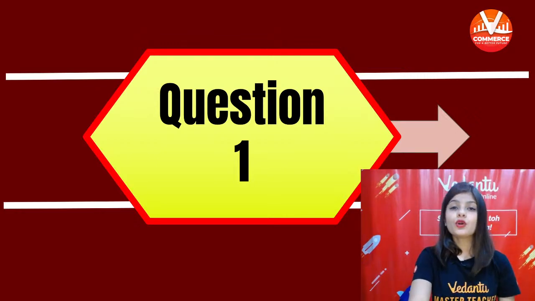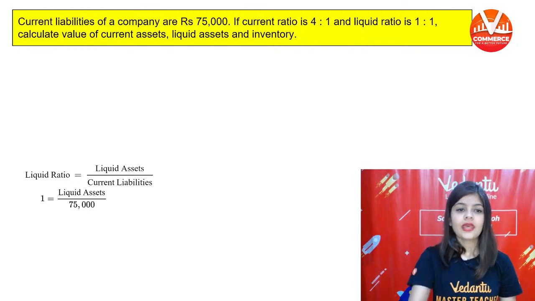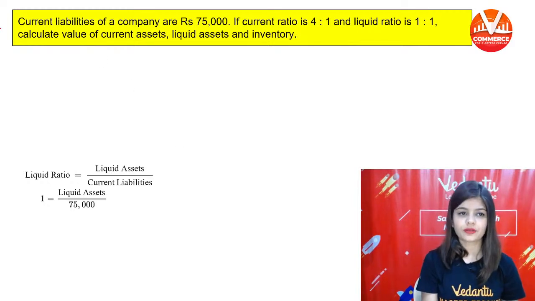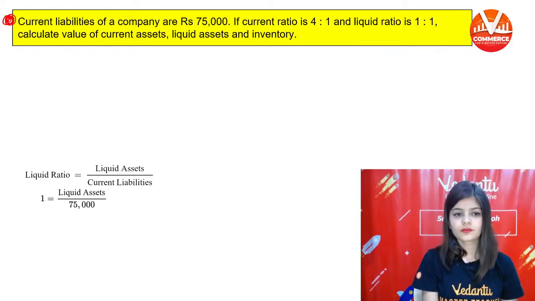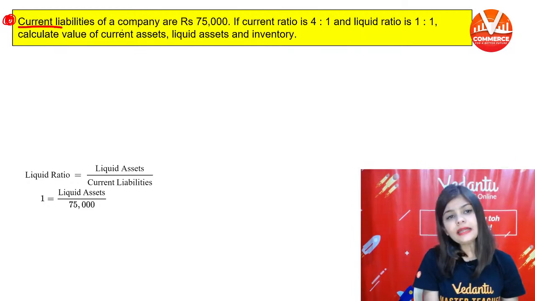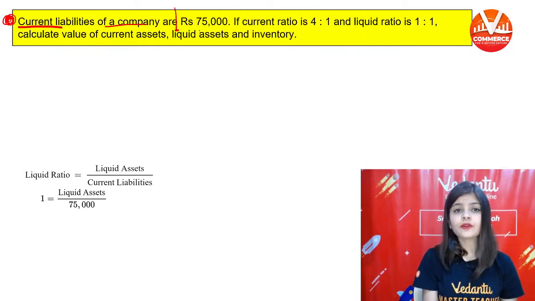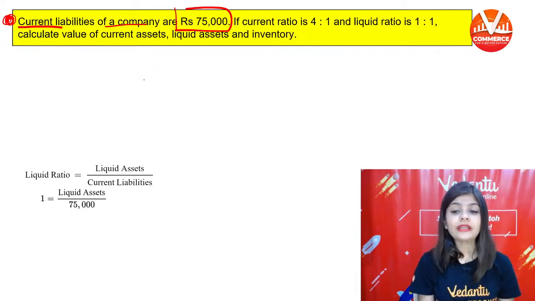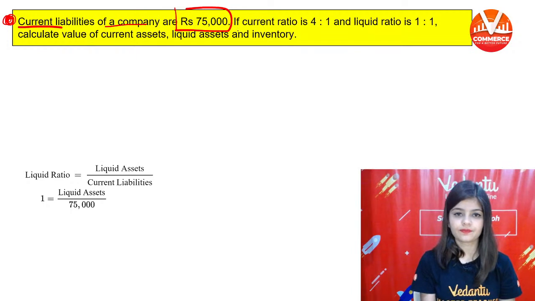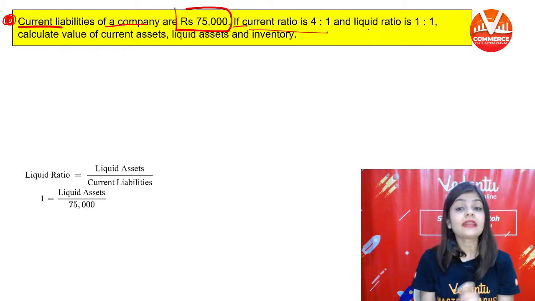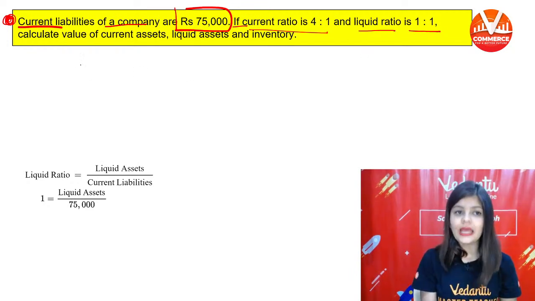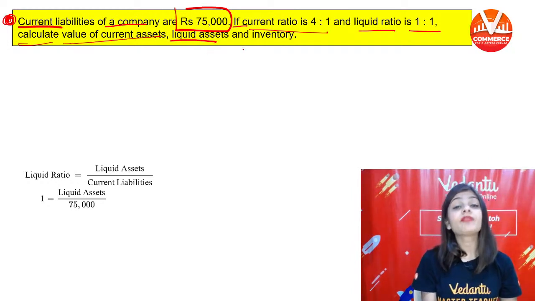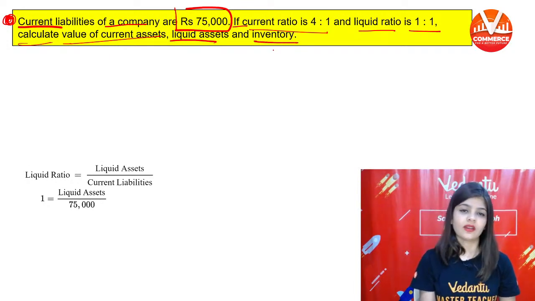The first question is on your screen. पहला क्वेश्चन है, करंट लाइबिलिटीज ऑफ अ कंपनी आर ₹75,000. If current ratio is 4:1 and liquid ratio is 1:1, calculate the value of current asset, liquid asset and inventory.